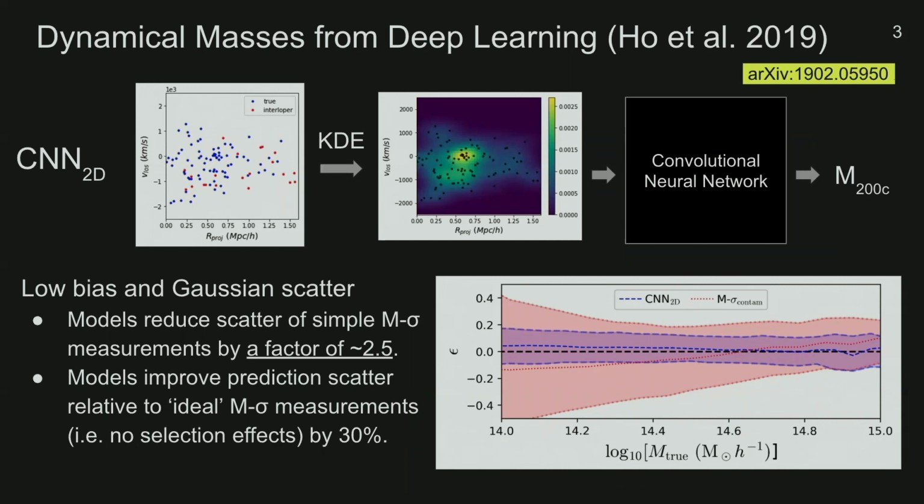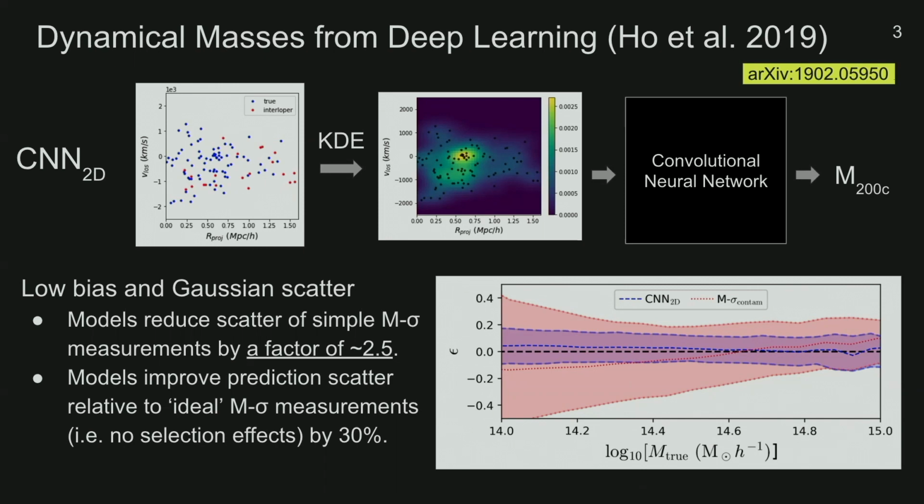So we built a model which takes distributions of these observables as input, turns them into images via some kernel density estimation mapping, and relates them to an overall mass estimate in a complex nonlinear manner. So in our paper published in 2019, we found that such a model was able to identify features representative of these systematics, like cluster substructure and interlopers, and mitigate their effects on a dynamical mass prediction.